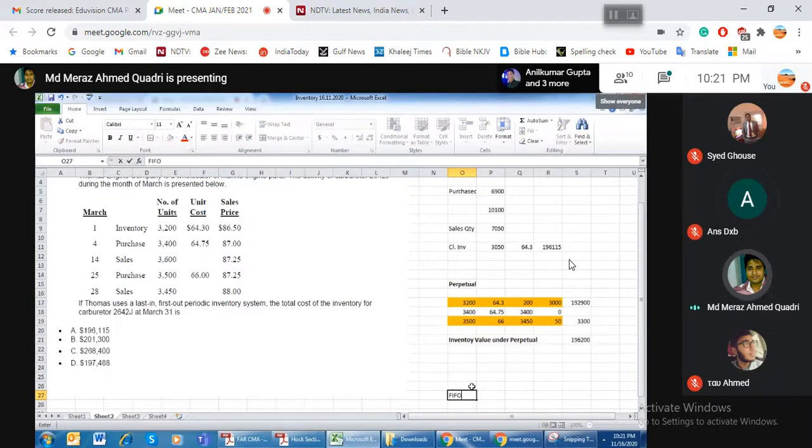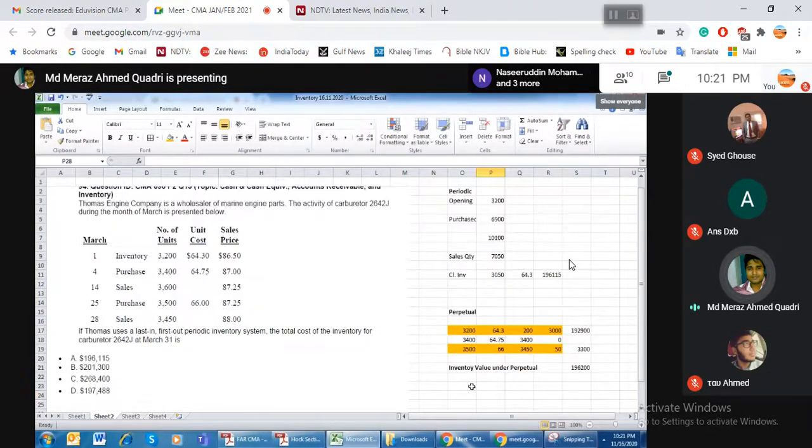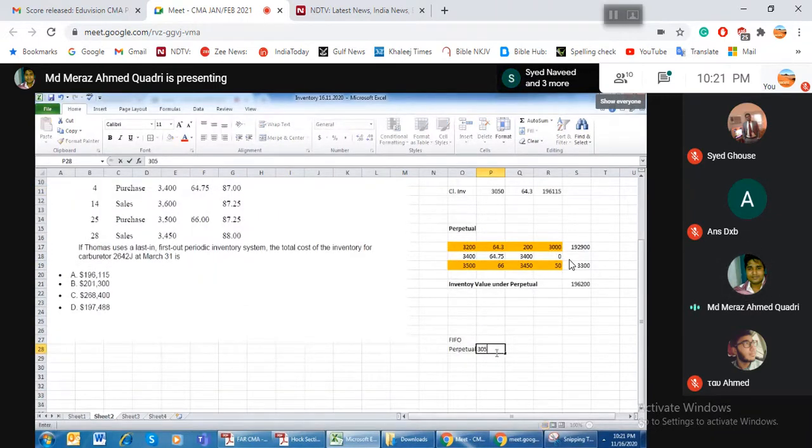Okay. First, I will read the perpetual. What is the inventory left in my hand? 3050. But since it is FIFO, what is the balance item in my hand? The last was the 66 dirham item. So I can simply say that it is 201,300. But when this is the periodic